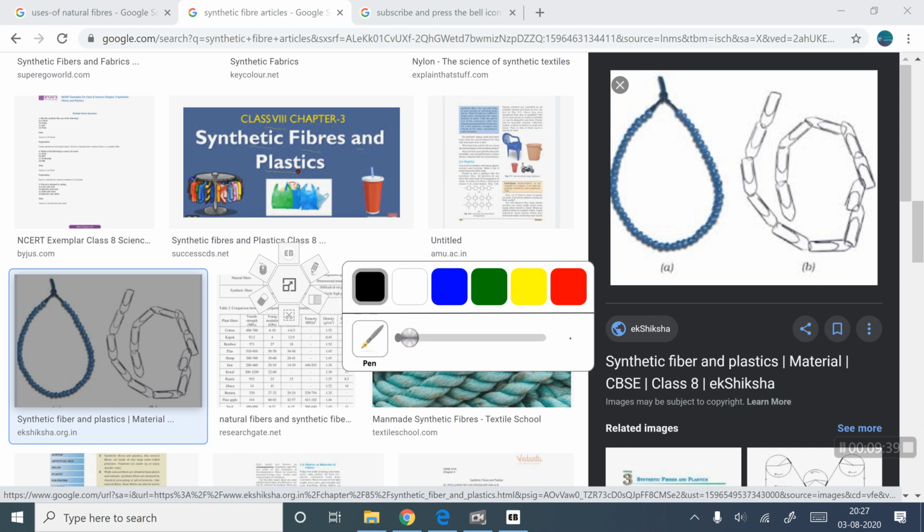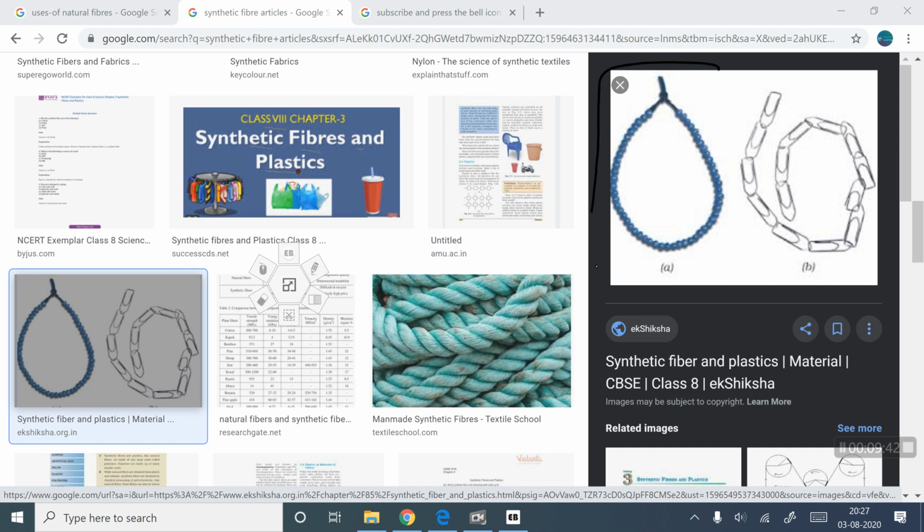Here you can observe a bunch of beads. The individual bead is a chemical substance. It is made by human beings in the factory. If you take an individual bead, the individual bead is also a chemical substance.